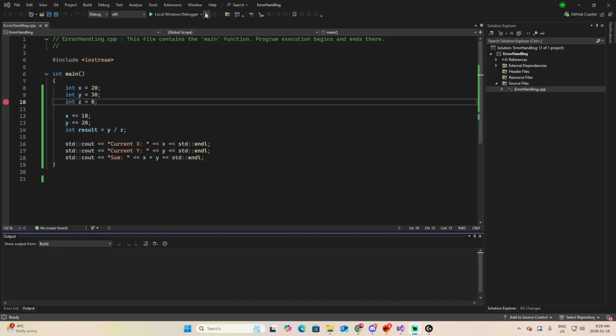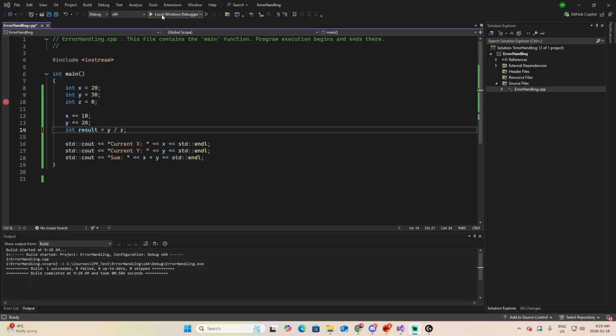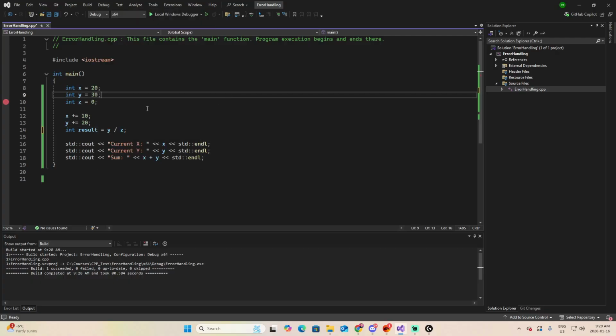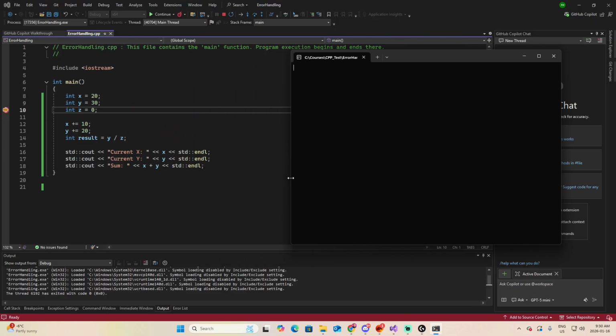The next step is start debugging. For debugging, you won't use this button because this is for start without debugging. For debugging, you can use this button that says Local Windows Debugger, or you can go to Debug, Start Debugging. And of course, you can use F5 as well. Let's use F5. Now let's move to one side, this section, and you can see that the program stopped in line 10, which is where we set our breakpoint. Visual Studio highlights that with an arrow, a yellow arrow, which means this is the next line of code that we'll execute.